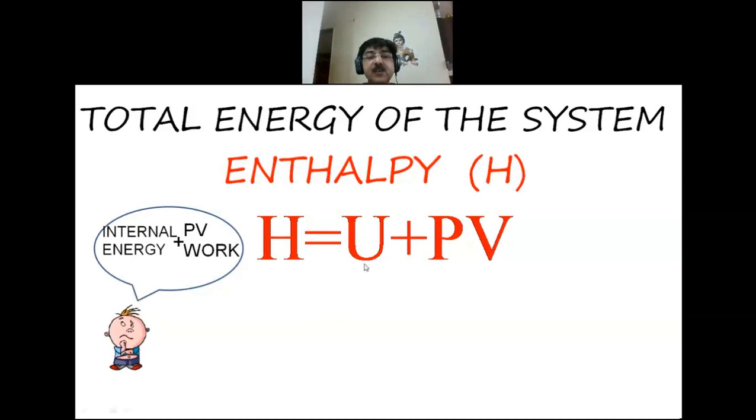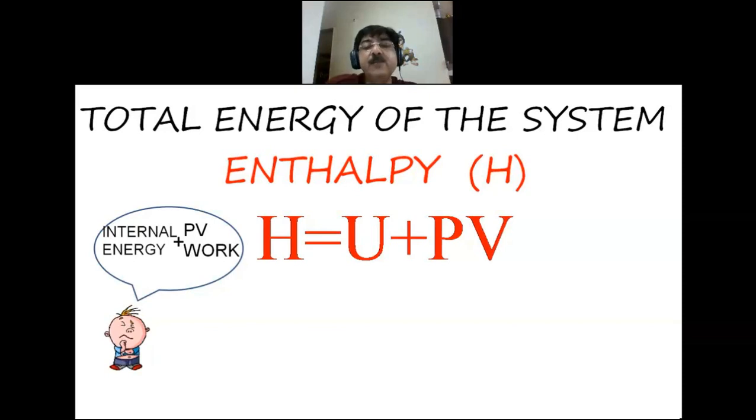So this U is the energy which is present in the system. Energy stored by the system is called internal energy. And this PV is the energy which is used to make or to form that system, called PV type of energy or pressure volume type of energy. So pressure volume type of energy is the energy required for creating the system, and U is the energy which stays inside the system. If we combine these two, we get the net energy of the system, and this net energy of the system is called enthalpy.